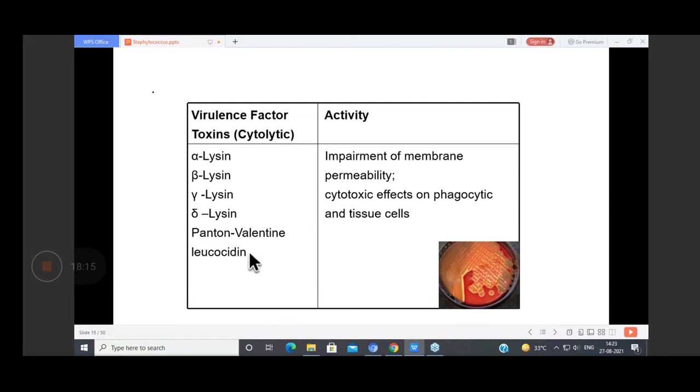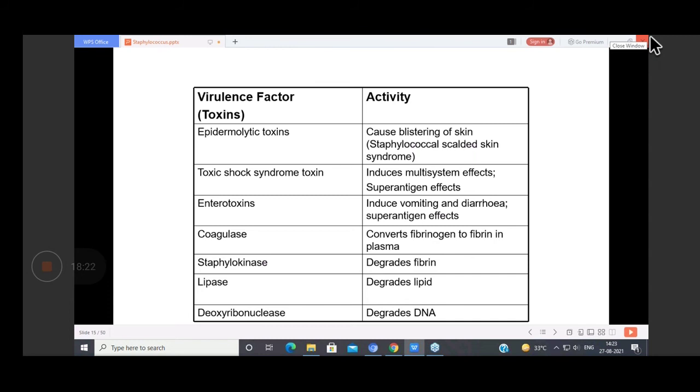So these are the toxins like epidermolytic toxin. It causes the blistering of the skin, and it causes Staphylococcal scalded skin syndrome, SSSS.